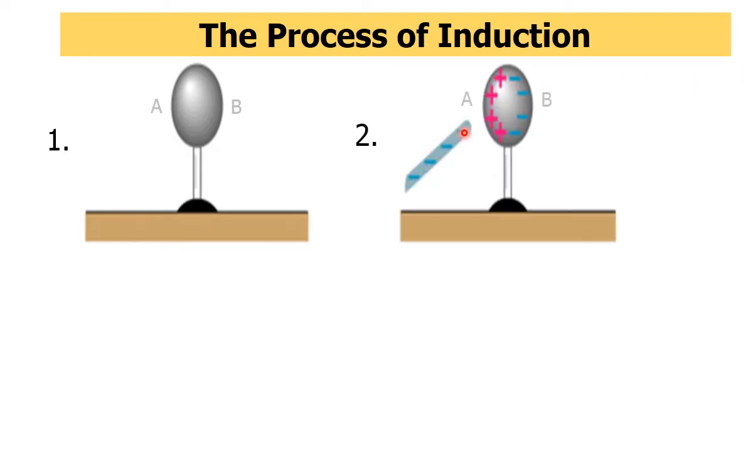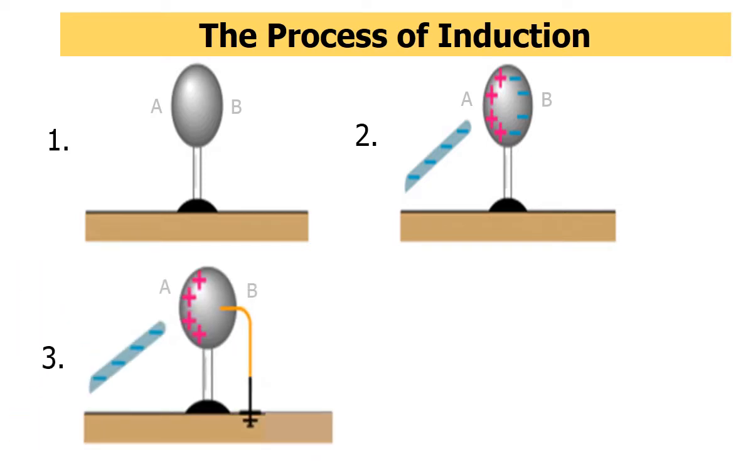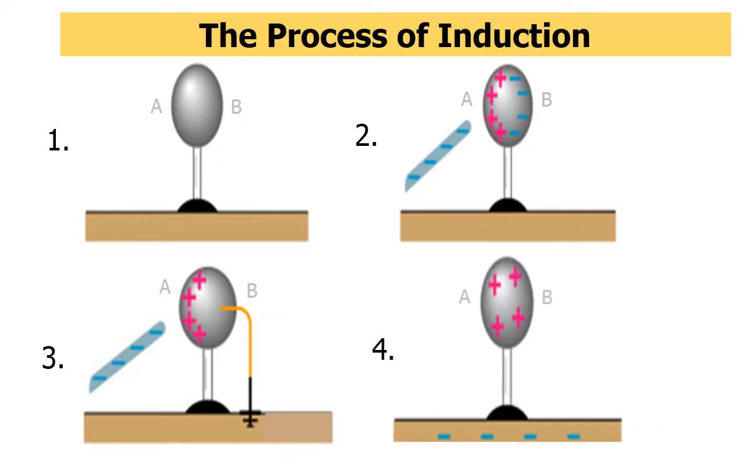an ebonite rod which is negatively charged near to the neutral body AB, in that condition the electrons of the neutral body will repel and go away from the ebonite rod, and get their position at the end of B. And if you connect the neutral body with a wire to the ground, then the negative charge of the neutral body will go through the wire to the ground and the body will become positively charged.